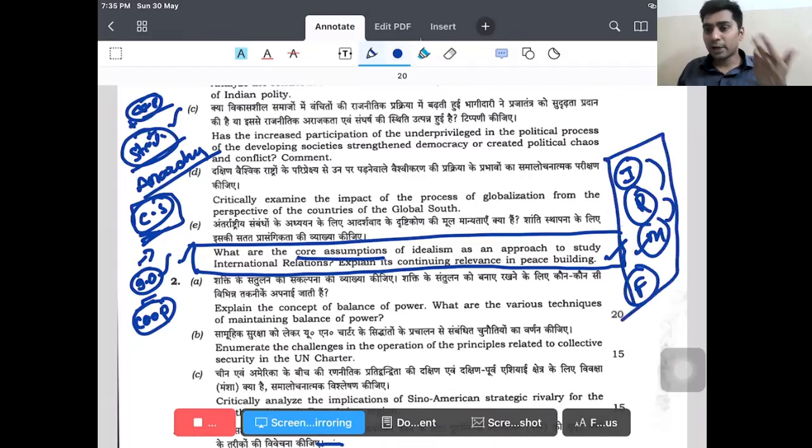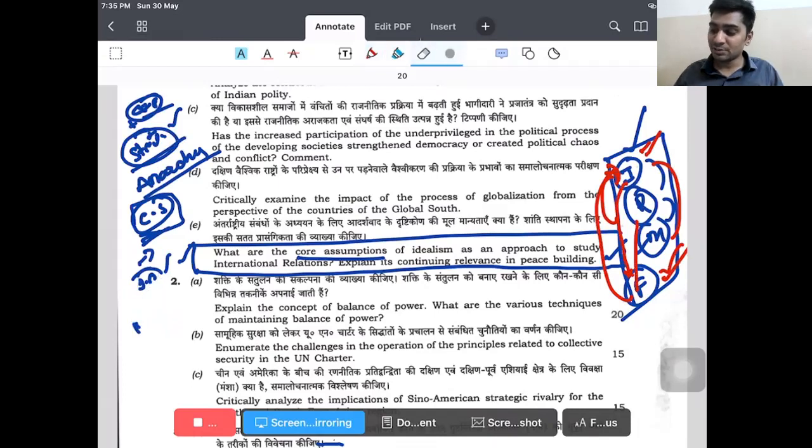So we don't need to write our own assumptions. If you are supporting idealism and want to write a criticism of idealism, then the criticism comes from realism, from Marxism, from feminism, right? If you want to support feminism, you can. At the same time, there will be criticisms from the other schools. No need to write your own criticism. You can use the thinkers that we have discussed. As per this thinker, they approach it this way. So you can substantiate.